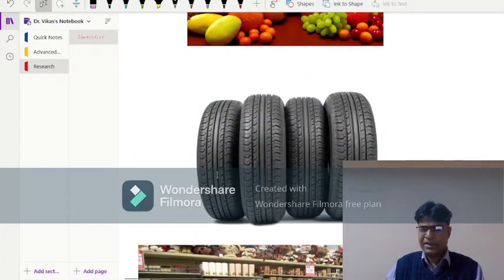In the case of a tire manufacturer, suppose a tire manufacturing company has manufactured 1 lakh tires in a particular year and wants to measure their average life.